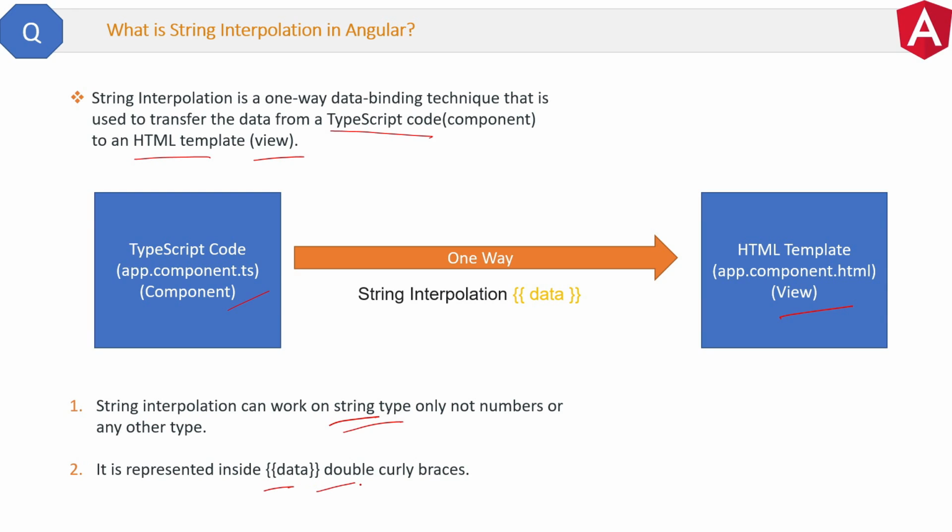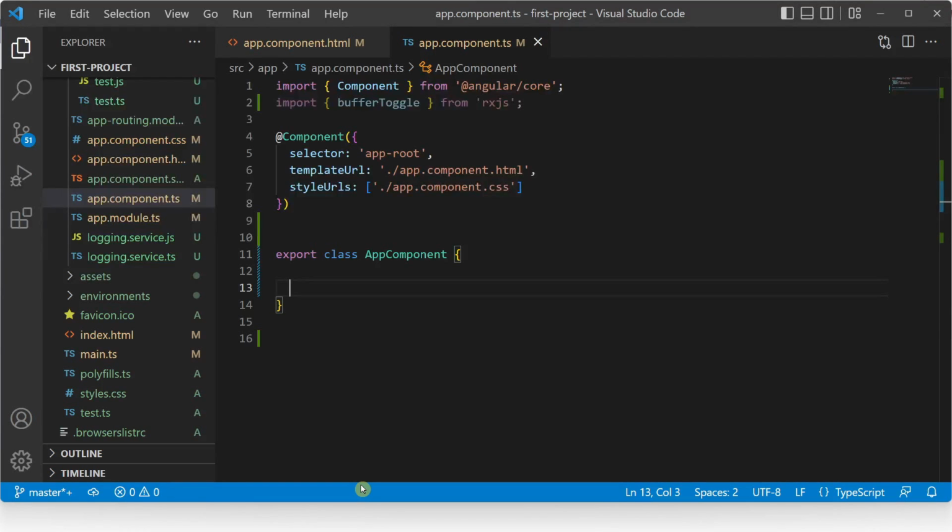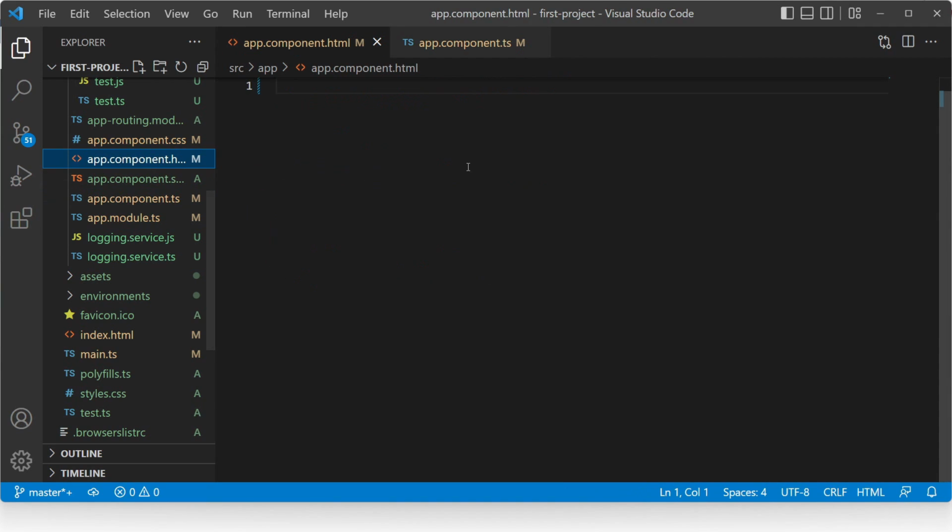Now let me show you the same thing in the code for string interpolation. Suppose we have this title field in the component file and the value is set to first interview. Now we have to transfer this value to the view or HTML template file from this component file. So how can we do this? The answer is simple.